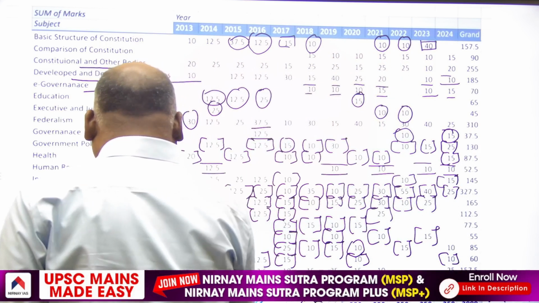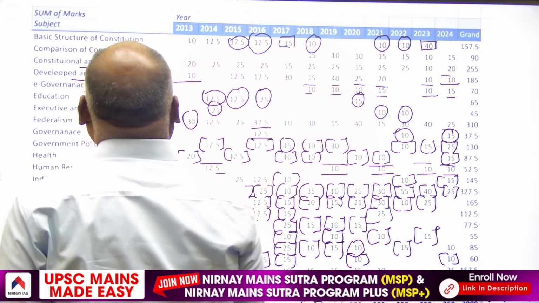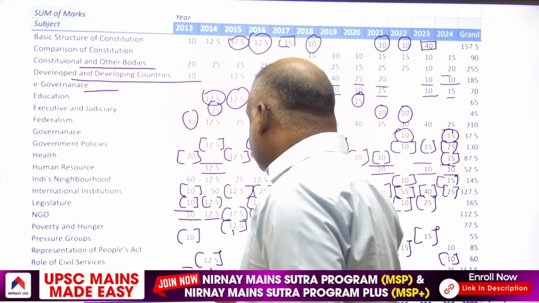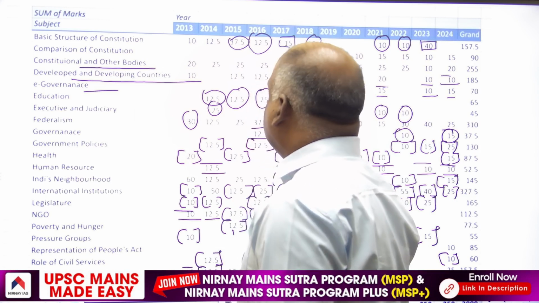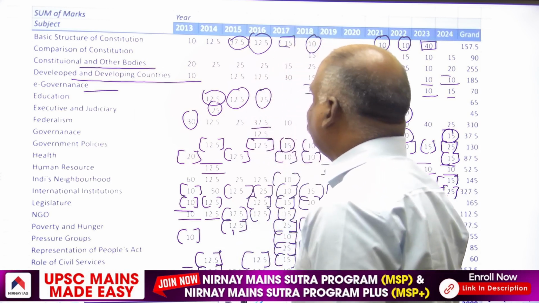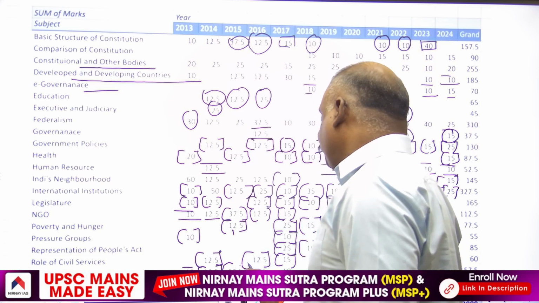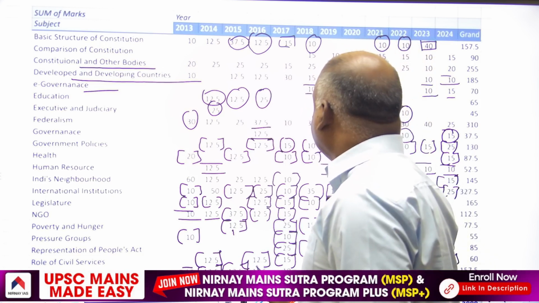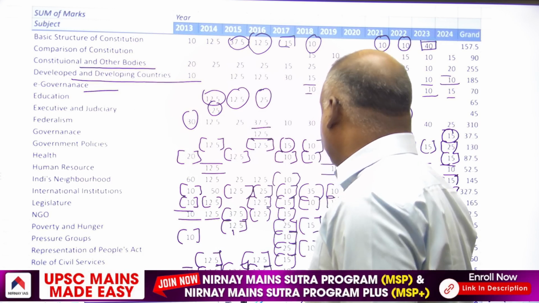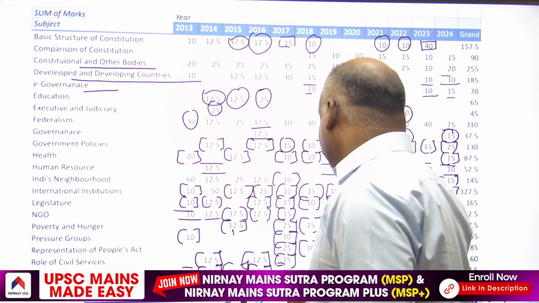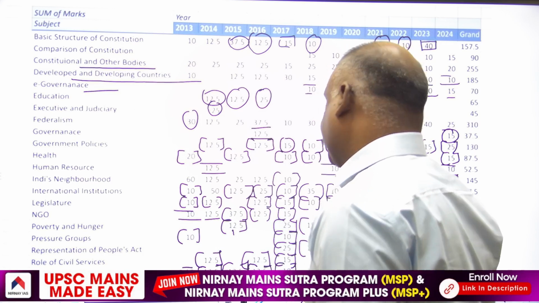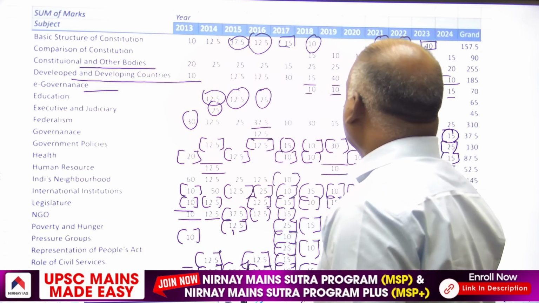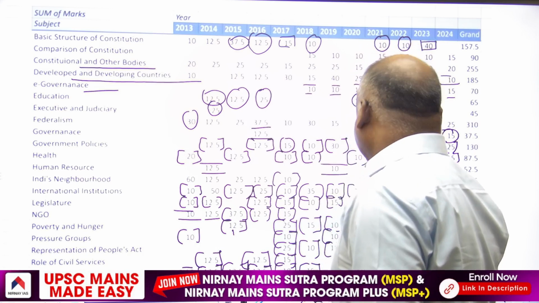Separation of powers in 2013, 10 marker. In 2014, 12.5. In 2015, again 12.5. In 2016, again 12.5. In 2017, 10 marker. In 2018, 15 marker. In 2019,